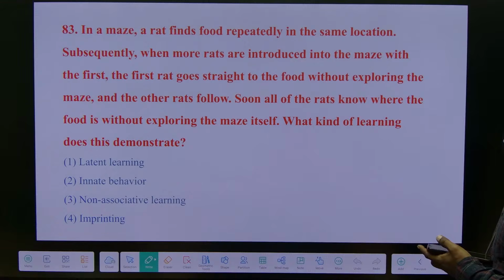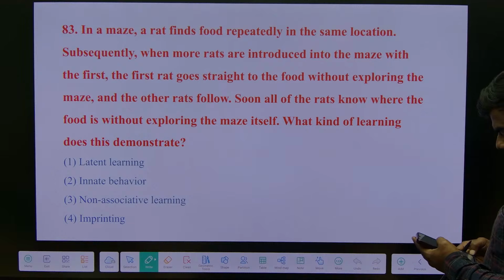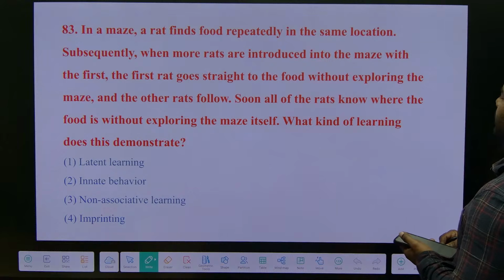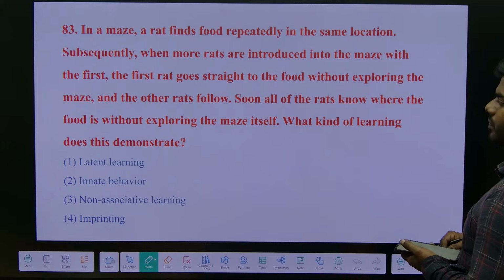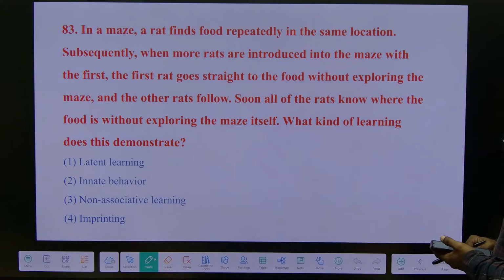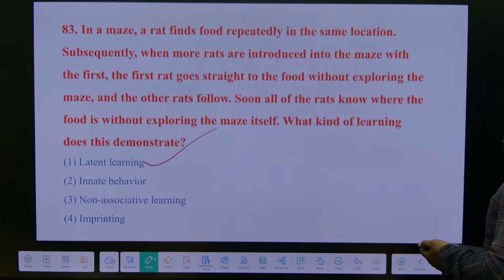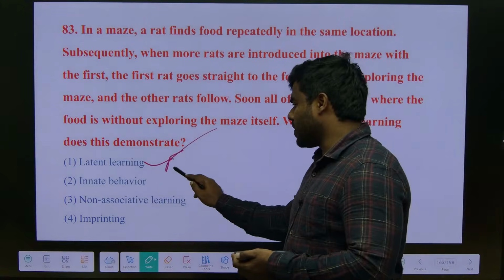What is this? Okay. What is it? It is called latent learning, or sometimes they use the word mimicry.